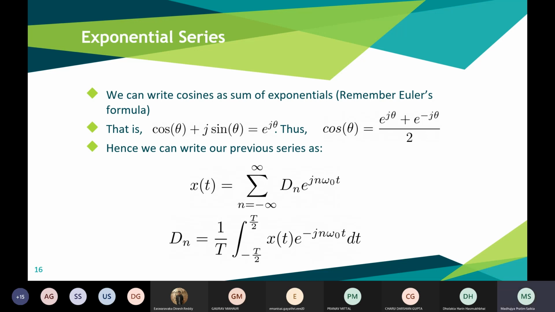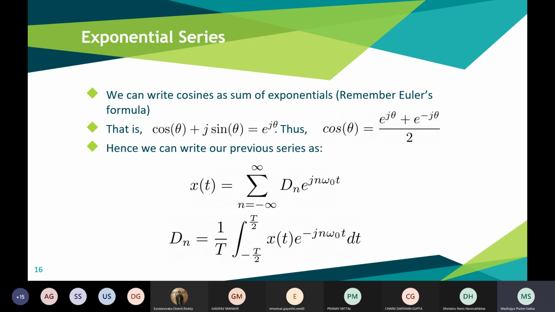Next, again, you have learned about Euler's formula, right? e raised to the power j theta is equal to cos theta plus j sin theta. So e raised to the power minus j theta will be equal to cos theta minus j sin theta. Adding those two terms, we get cos theta equal to (e raised to the power j theta plus e raised to the power minus j theta) by 2.